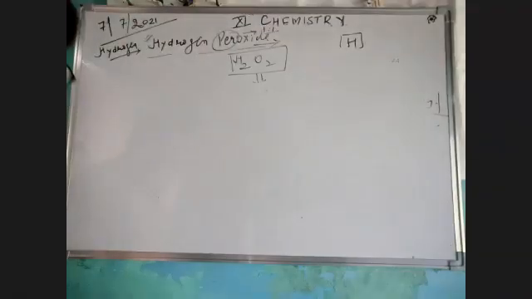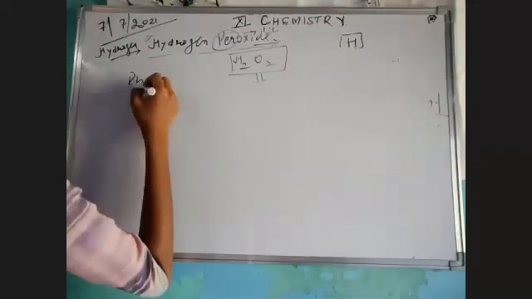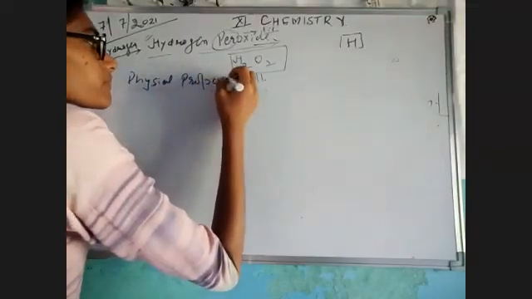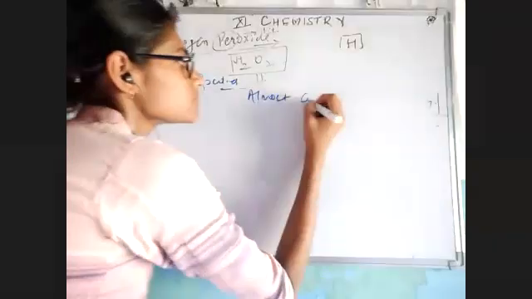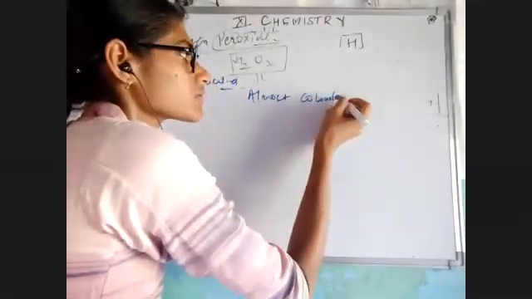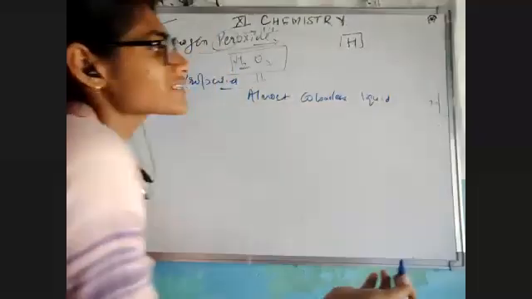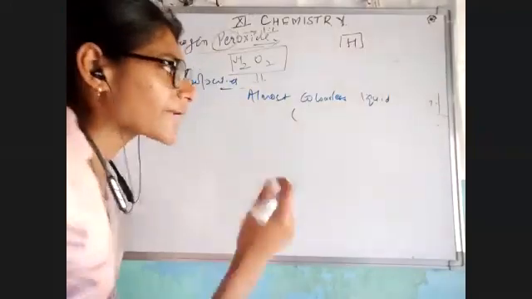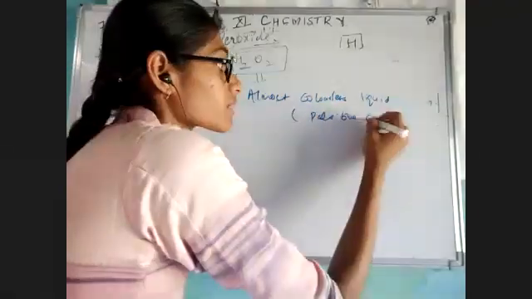Physical properties. जी, फिजिकल प्रॉपर्टीज के बारे में हमें कुछ इतना पता है हाइड्रोजन पेरोक्साइड के बारे में that it is almost colorless liquid. Almost colorless liquid. And almost colorless, why I'm saying almost colorless? Because it has little bit pale blue color in actual.